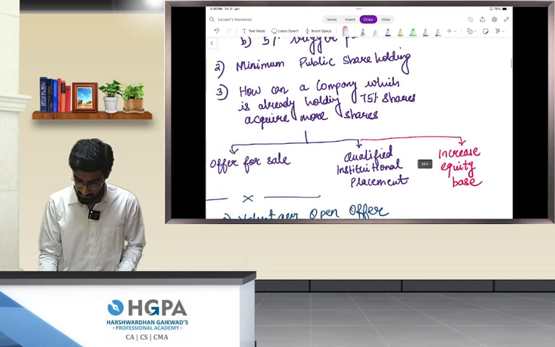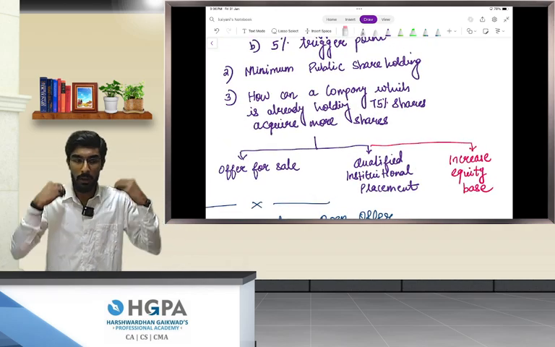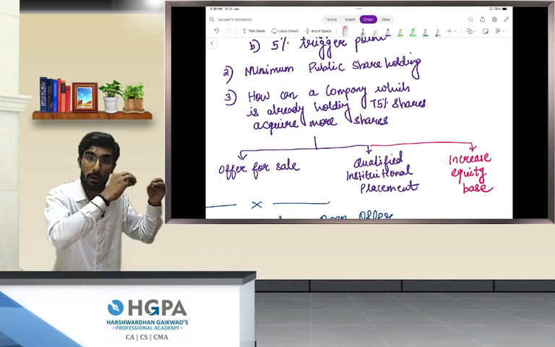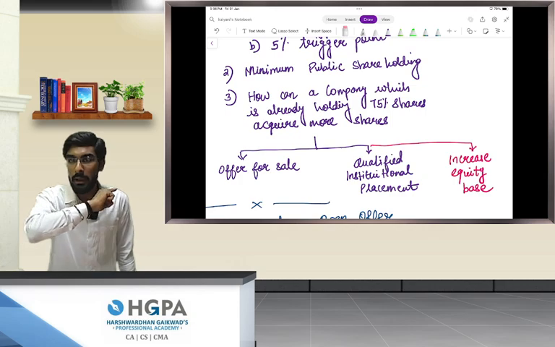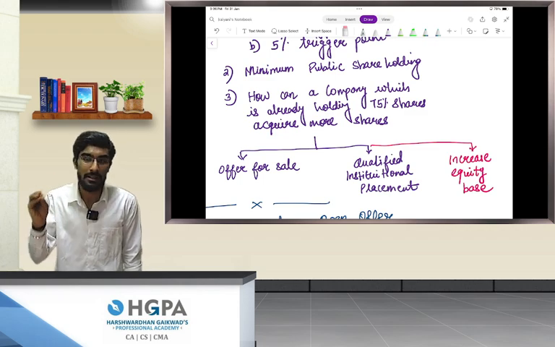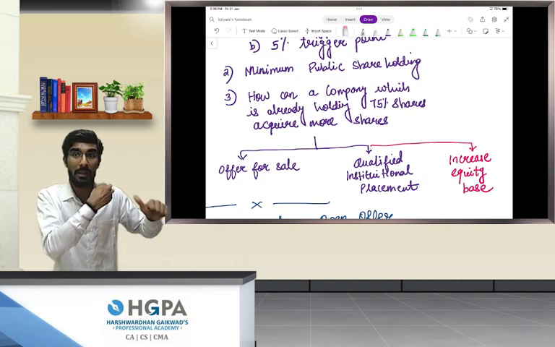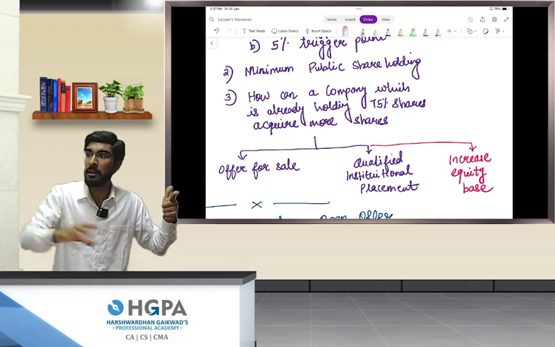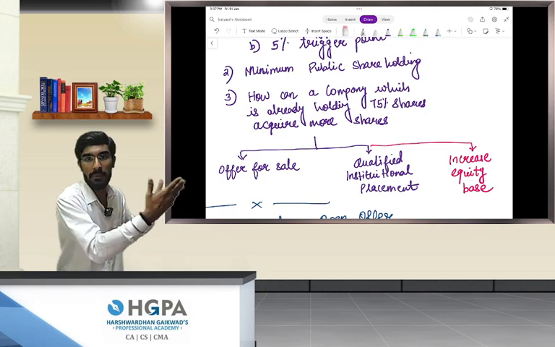The third is, people, 2 exceptions I've told you. If the acquirer is already holding 75% shares and now wants to acquire more shares, he is not allowed to do so, but under certain exceptions he is allowed. What are those exceptions? Number 1 is offer for sale, Melinda Gates, Bill Gates, Microsoft. Number 2 is qualified institutional placement. I will purchase shares from the troublemakers. I will sell it to those who cooperate with whatever I say.